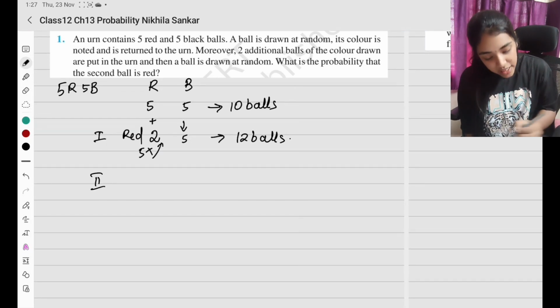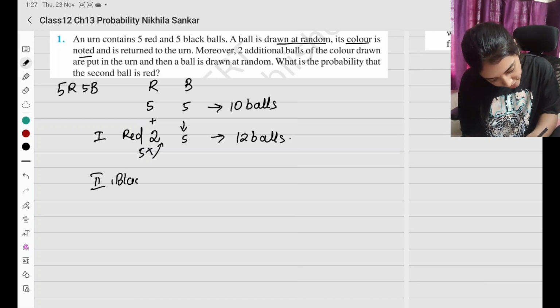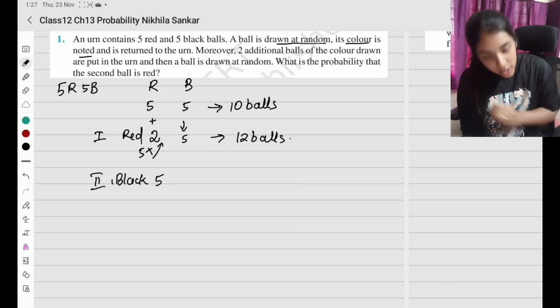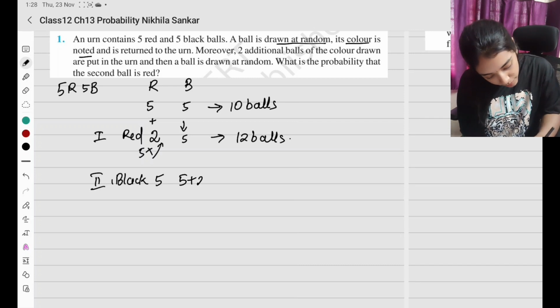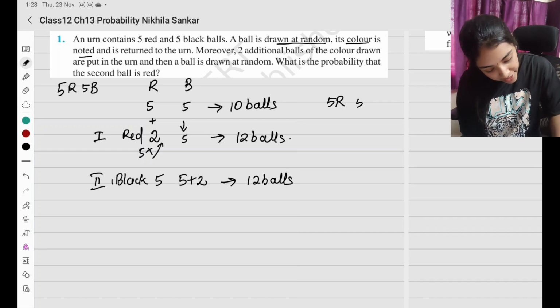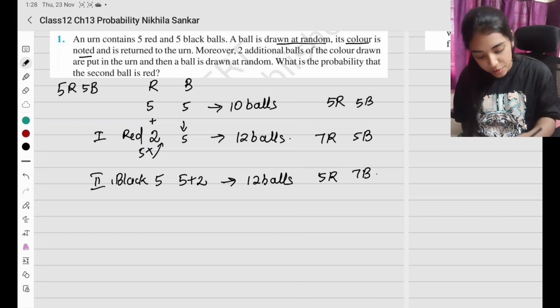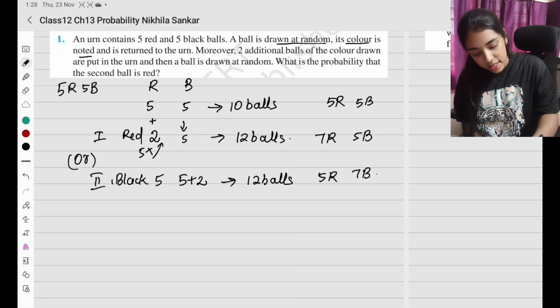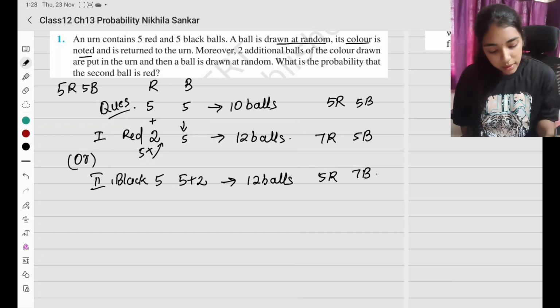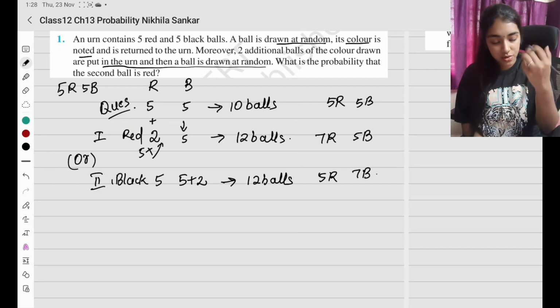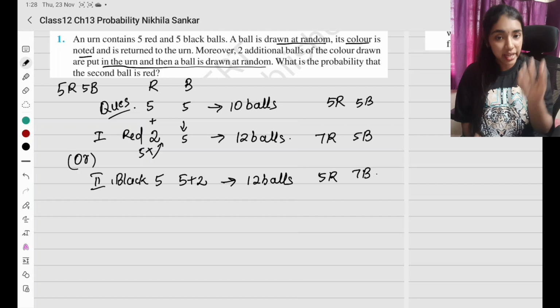But second என்ன, so you're taking a ball at random, its color is noted. So இப்போ suppose black இருந்ததுன்னா red ஓட ball 5 ஆவே தான் இருக்க போகுது, black ஓட count plus 2 ஆக போகுது. So I'll have again 12 balls in total. So basically இங்க 5 red 5 black, இங்க 7 red 5 black, 5 red 7 black. Okay, so these are the different options. It can be first or the second. This is the question, actual question. Now put in the urn and then the ball is drawn at random. What is the probability that the second ball is red?